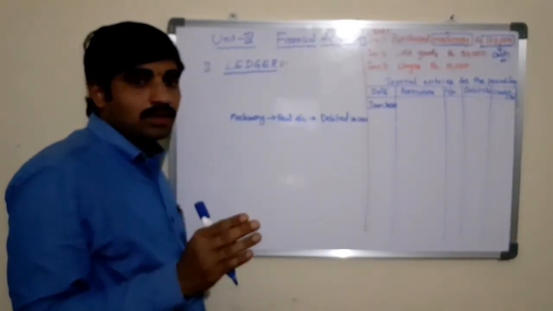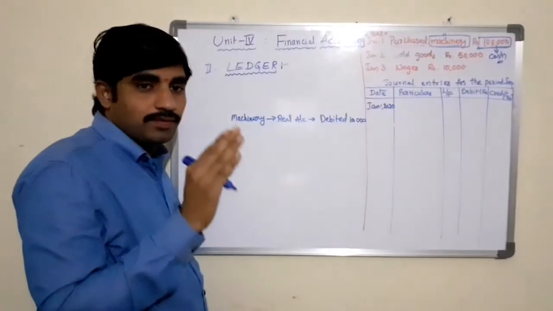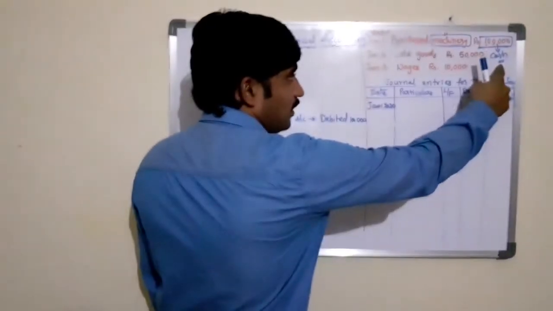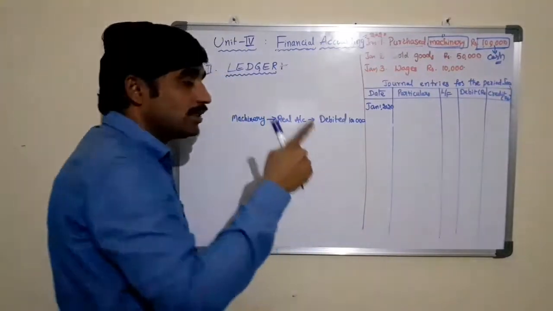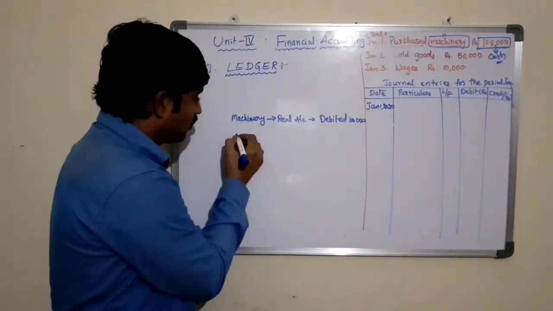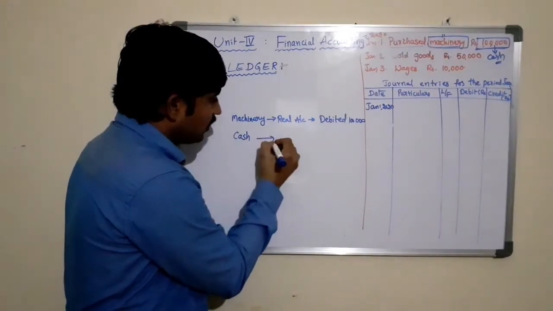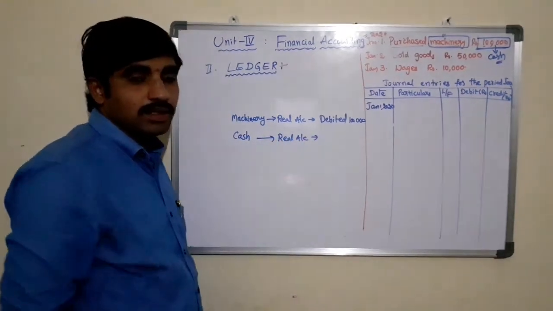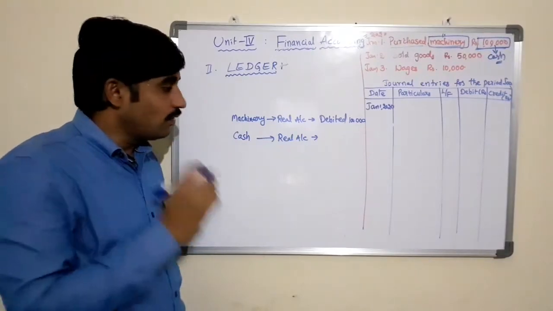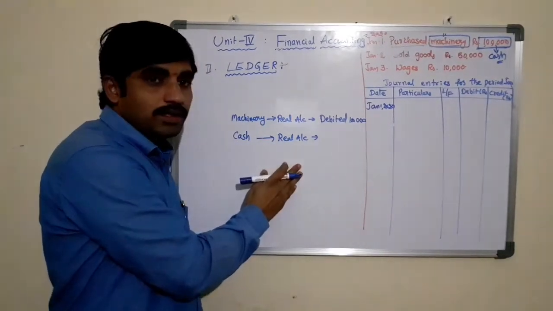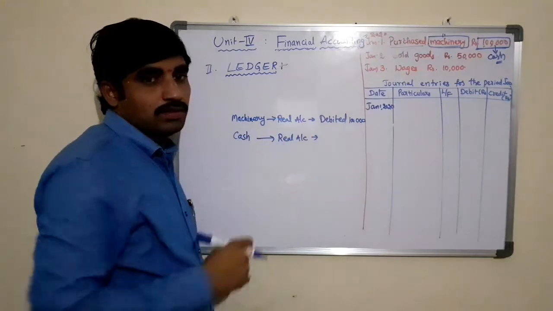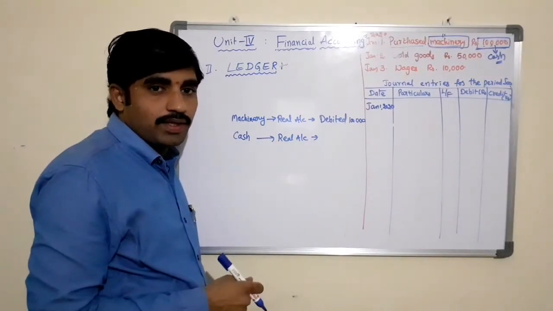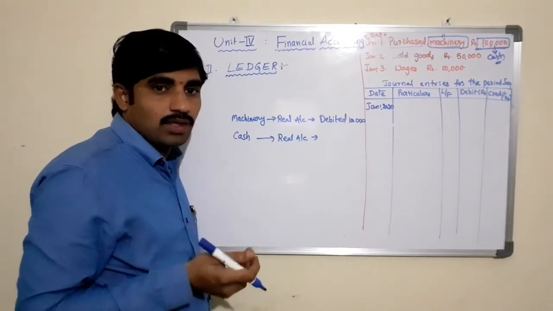See, real account is relating to the assets, whether it is a current asset or a fixed asset. So cash is a current asset. As it is a current asset, it is relating to the real account. As we found that the cash is relating to the real account, now we need to apply the rule of real account. What is the rule of real account? Debit what comes in, credit what goes out.